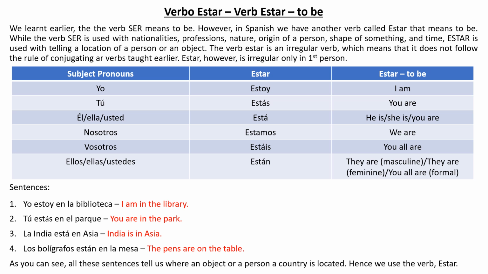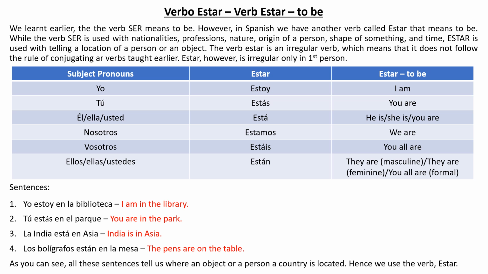Now, let's have a look at the translations in the sentences. Now, the first sentence is Yo estoy en la biblioteca. Now, biblioteca is a library. All right? Now, yo estoy, you can clearly see from the table on the screen that it means I am. En means in, la means the, as we have learned in the earlier classes, and biblioteca is a library. So clearly, yo estoy en la biblioteca means I am in the library.